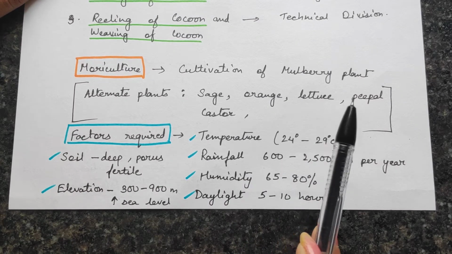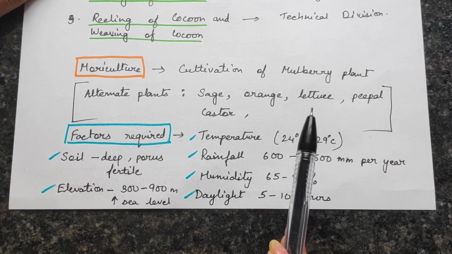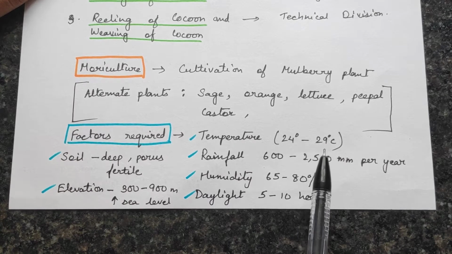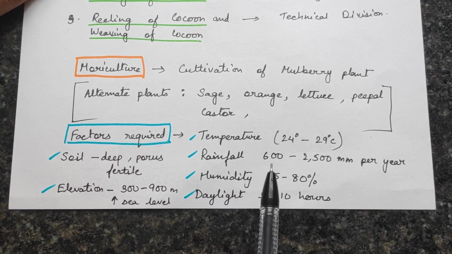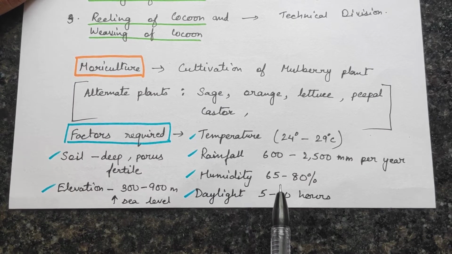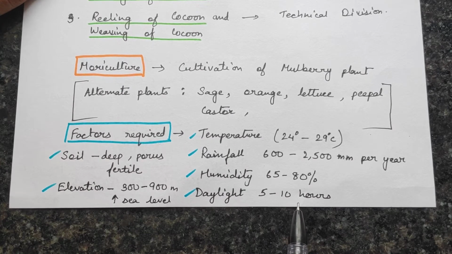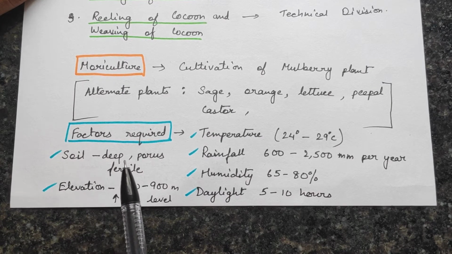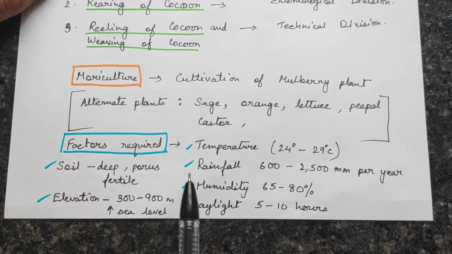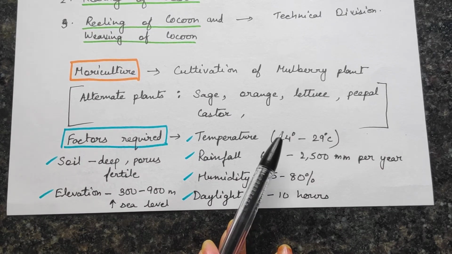Now, for growing this kind of plant, there are certain factors which are required, like the temperature, which has to be 24 to 29 degrees Celsius. The rainfall has to be 600 to 2500 mm per year. The humidity should be 65 to 80%, and the daylight should be around 5 to 10 hours. The soil should be deep, porous and fertile, and the elevation should be about 300 to 900 meters above sea level. So these are the factors required for moriculture.